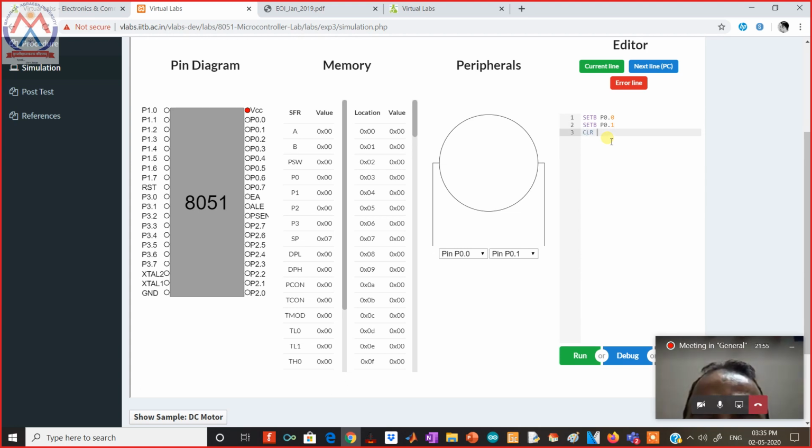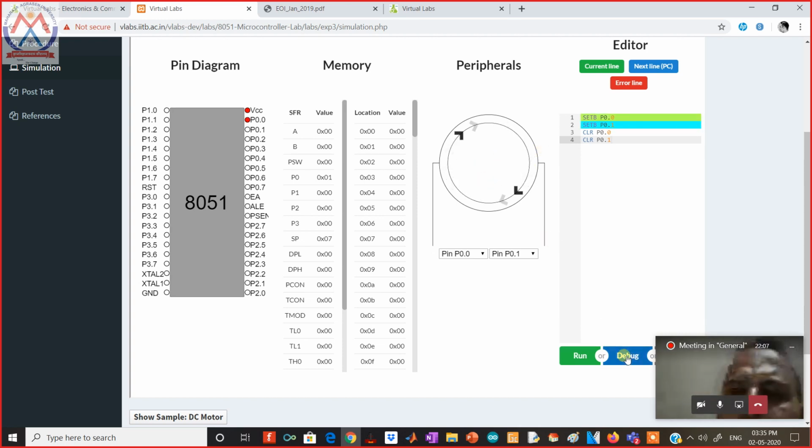Let's say this is the code to run a motor clockwise and then stop it, and then turn it anti-clockwise and then stop it. I can debug the window, then stop, then anti-clockwise, then stop, and then the loop happens again and again. So the student can write any code in this and can change the motor behavior based upon the coding.